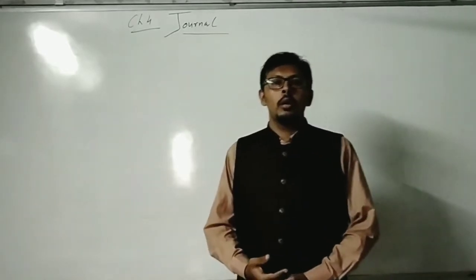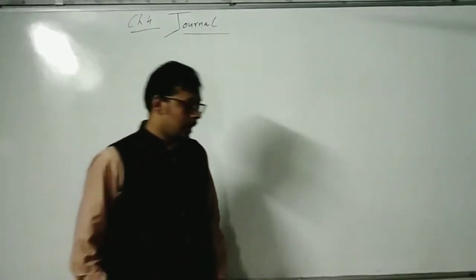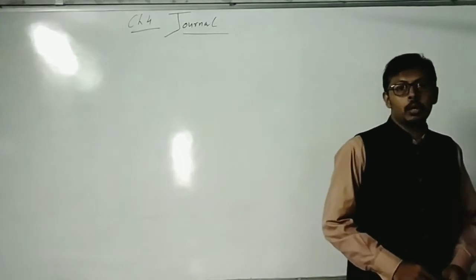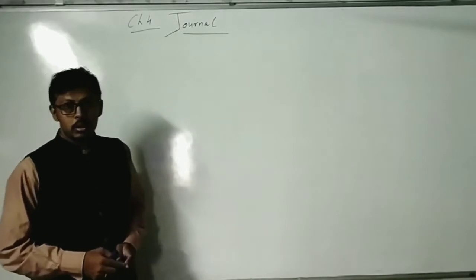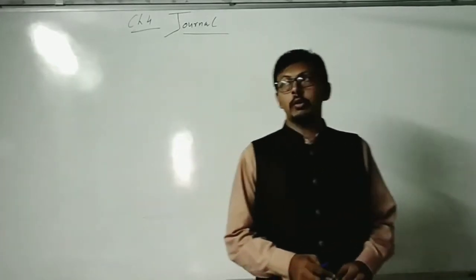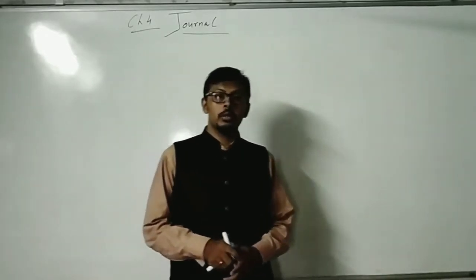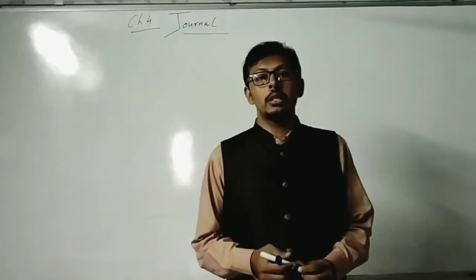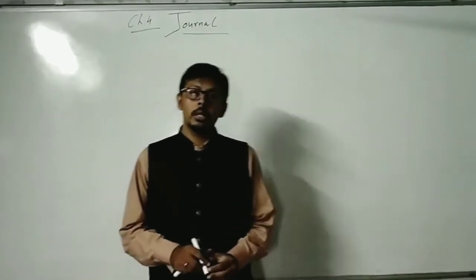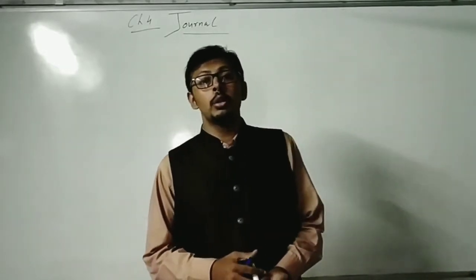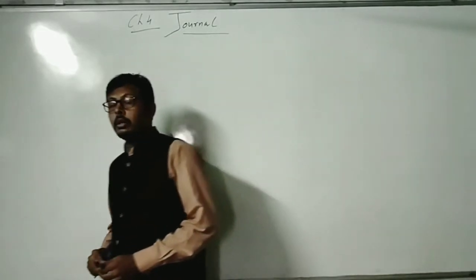Hello everyone, welcoming you all to today's online session for accountancy chapter number 4, that is journal. Before coming to the chapter, I'll revise chapter number 2, the golden rules of accounts. As you have seen, there are 3 types of accounts: personal accounts, real accounts and nominal accounts. For personal accounts, the rule is debit the receiver, credit the giver. For real accounts, debit what comes in, credit what goes out. For nominal accounts, debit the expenses and losses, credit the incomes and gains. Based on that only we will be preparing the journal.